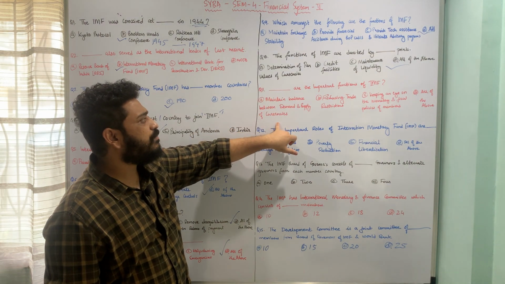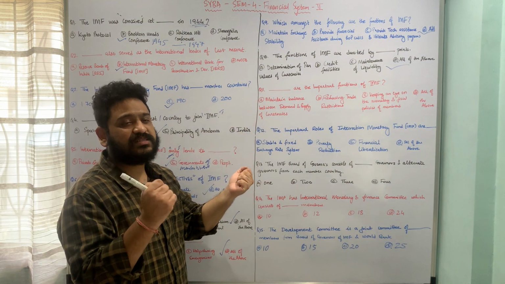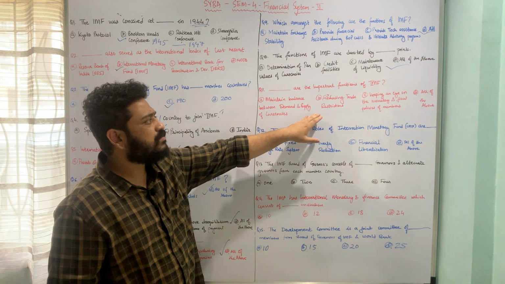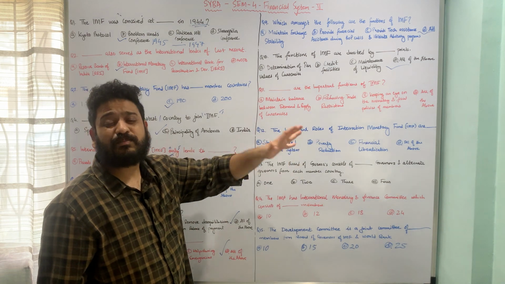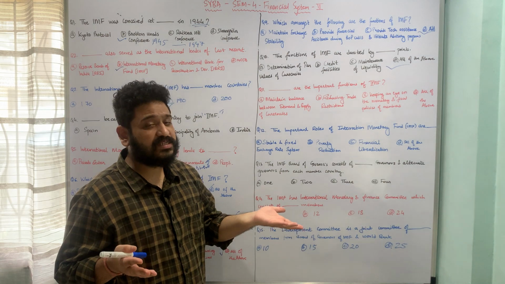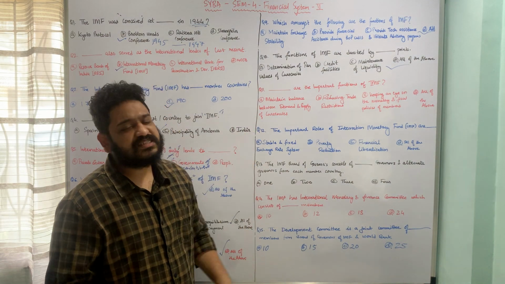First is maintain balance between demand and supply of currencies. Second is reducing trade restrictions, that means opening up economies. Then third is keeping an eye on the monetary as well as fiscal framework, that means both monetary as well as fiscal policy of a country or member nation. And last is all of the above.